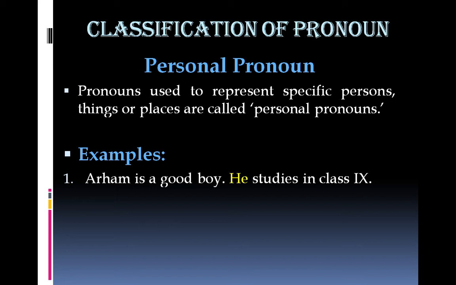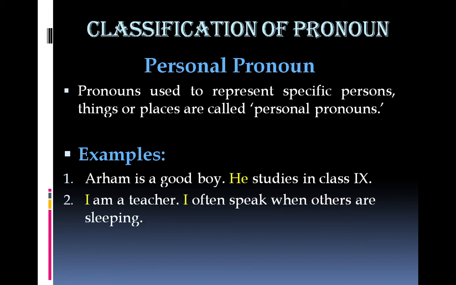There are two ways to know which person or thing is being represented by the personal pronoun. Number one, sometimes the noun is mentioned in the start. The noun has been previously mentioned in a previous sentence or utterance. Like in this example, Arham has already been mentioned. That's why we know that he means Arham. But sometimes the noun is not mentioned earlier. It's simply clear through the physical situation or the context which person or thing the personal pronoun refers to.